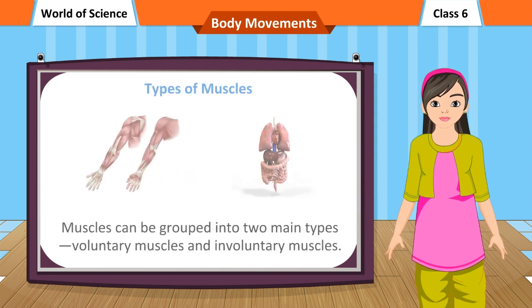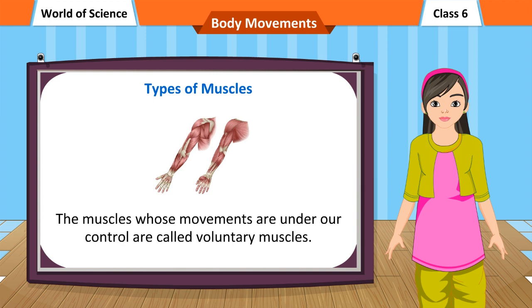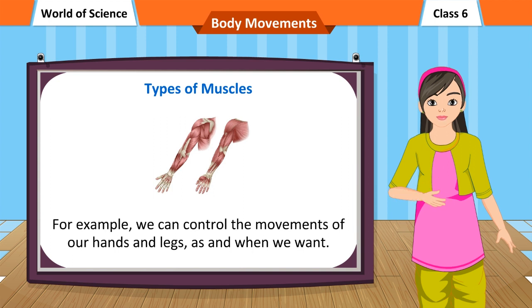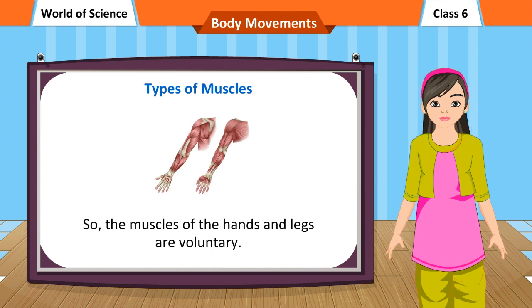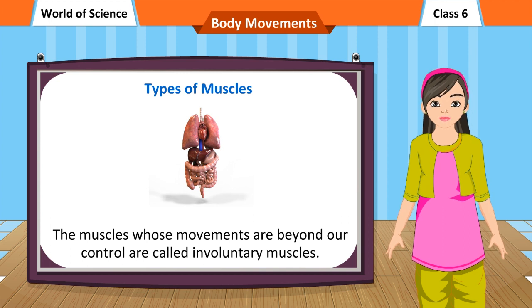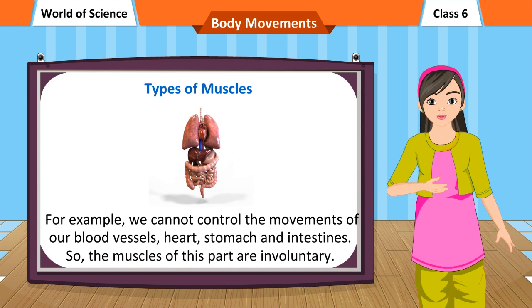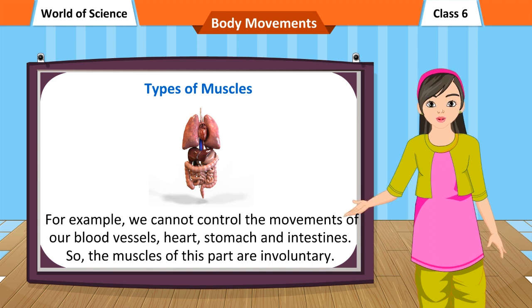Types of muscles. Muscles can be grouped into two main types, voluntary muscles and involuntary muscles. The muscles whose movements are under our control are called voluntary muscles. For example, we can control the movements of our hands and legs, as and when we want. So, the muscles of the hands and legs are voluntary. The muscles whose movements are beyond our control are called involuntary muscles. For example, we cannot control the movements of our blood vessels, heart, stomach and intestines. So, the muscles of this part are involuntary.